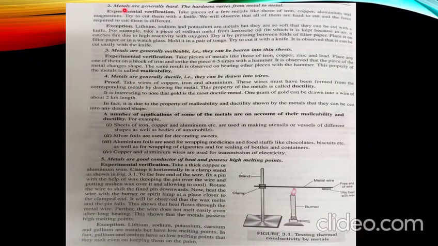Now metals are generally hard and the hardness varies from metal to metal. Experimental verification: take few pieces of metal like those of iron, copper, aluminum, magnesium and try to cut with a knife. What you will observe is that we require force to cut these different metals. The exception is lithium, sodium and potassium. These three metals are so soft that they can be cut with a knife.